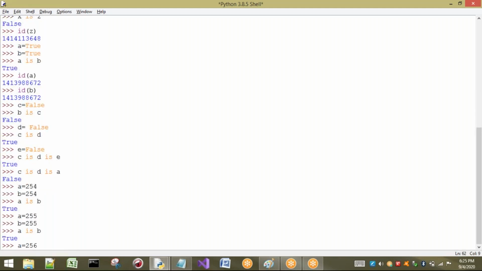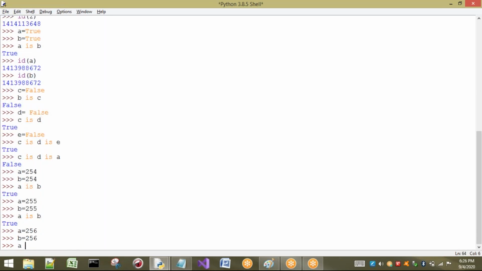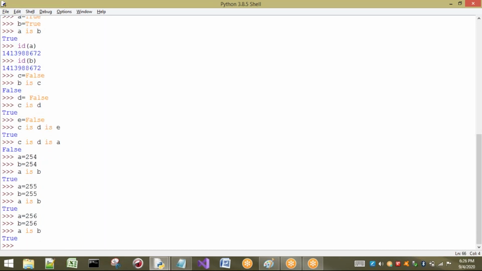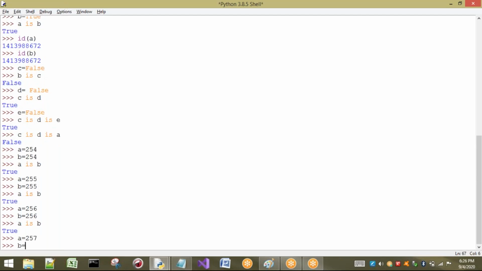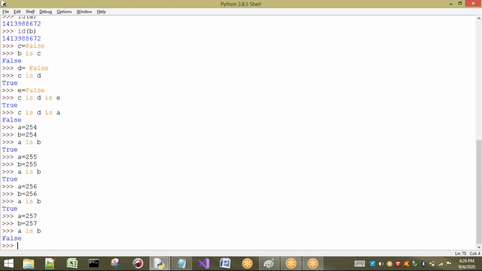A equal to 256, B equal to 256. Now A is B or not? True. Now last one, A equal to 257, B equal to 257. Now check whether A is B or not. It is not. Reason I will explain.